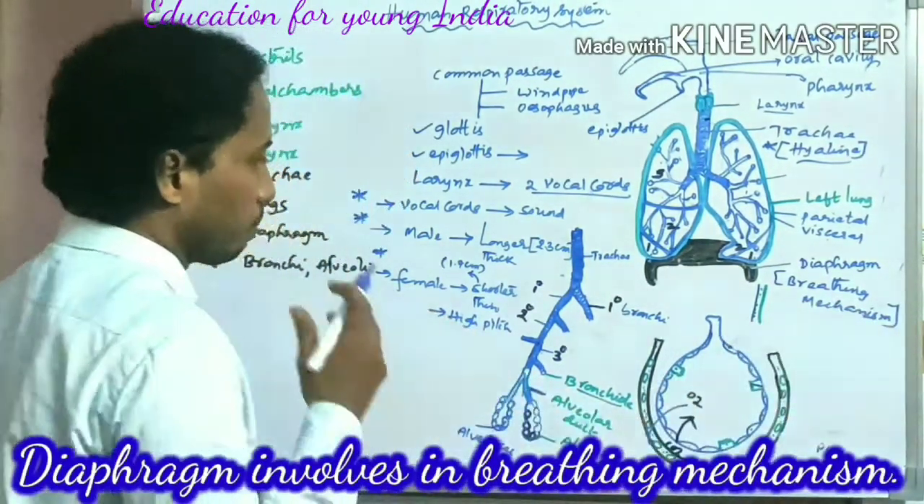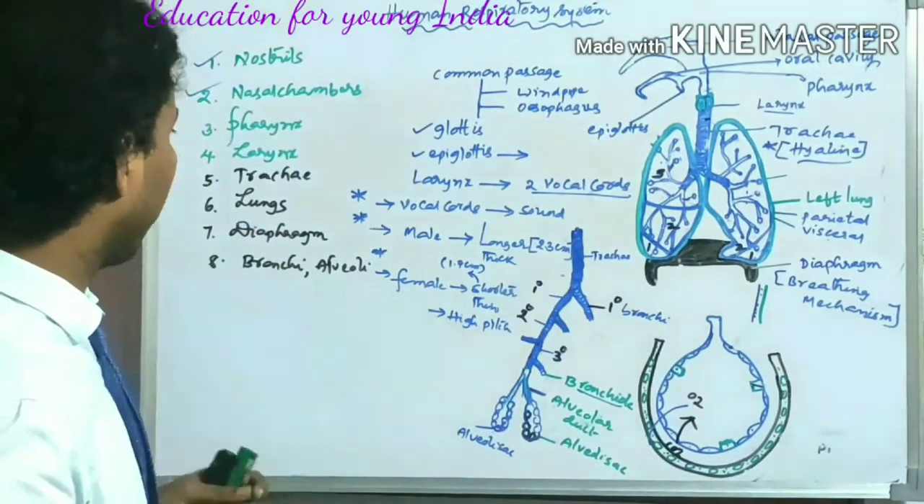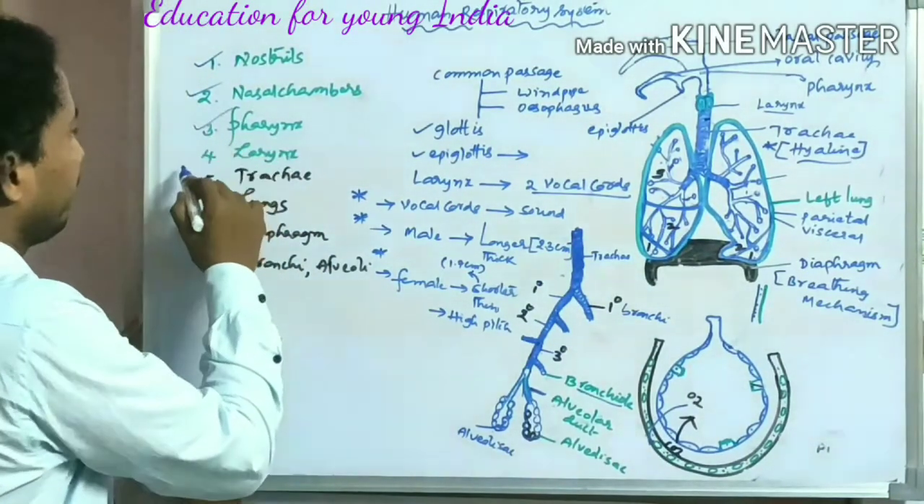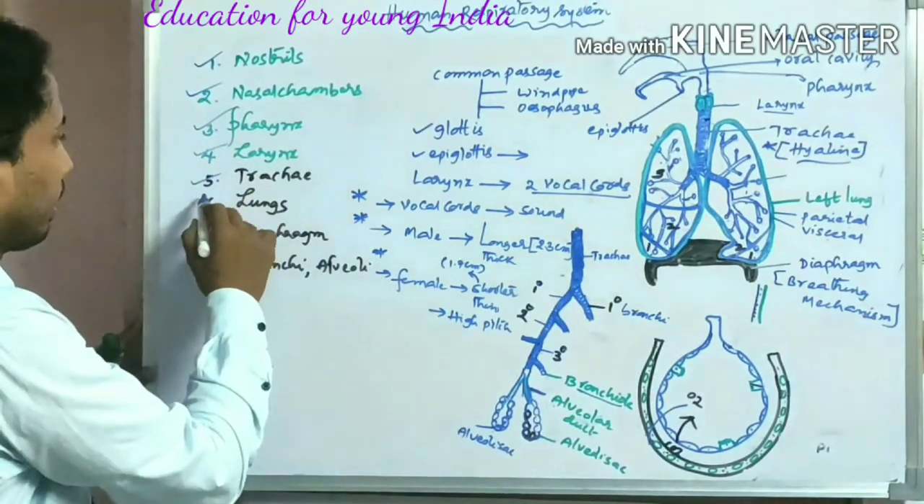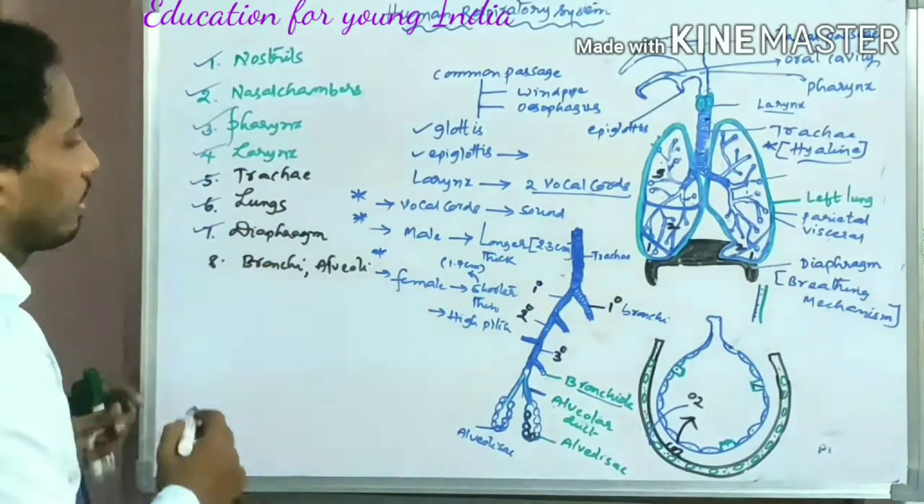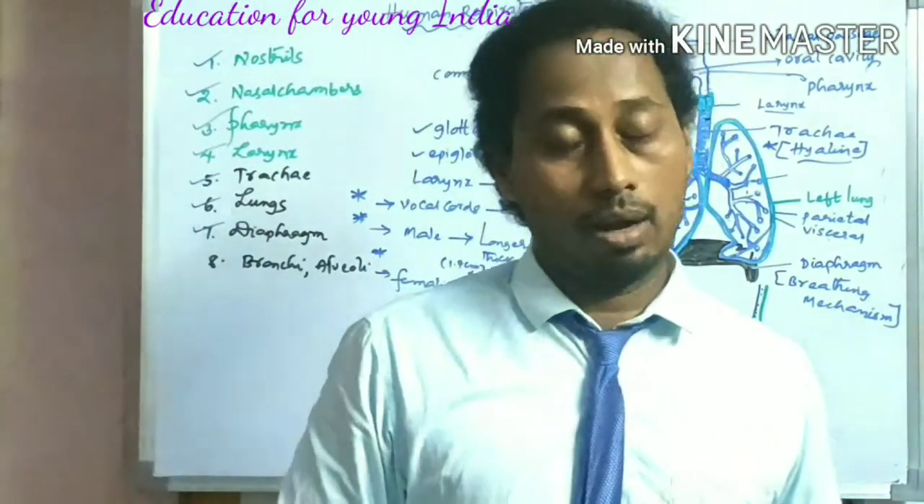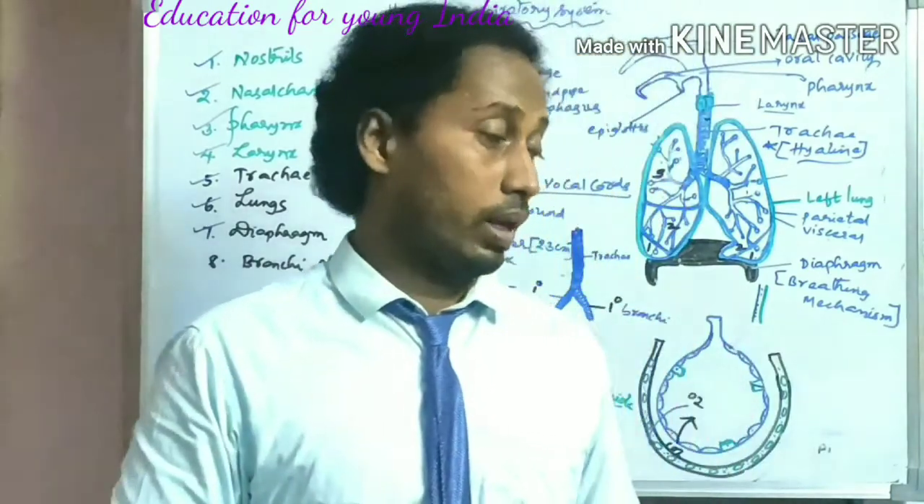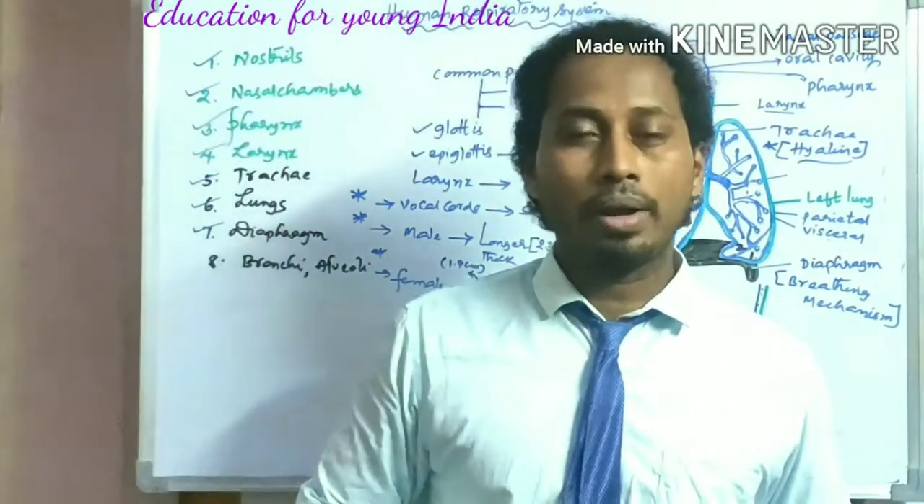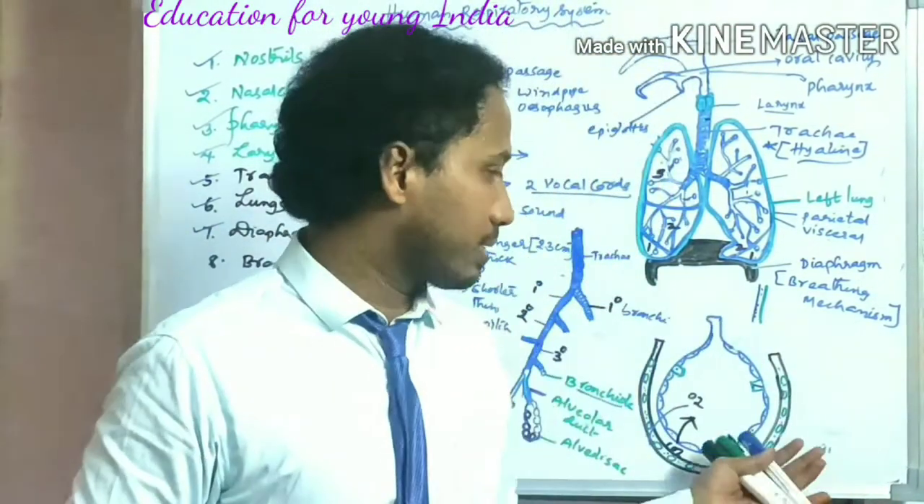Breathing mechanism. After that, after the diaphragm, I hope till here we are clear. Nostrils, nasal chambers, pharynx, larynx, trachea, lungs, diaphragm and bronchi. At last the alveoli is left. So here, one question before we go for this alveoli.